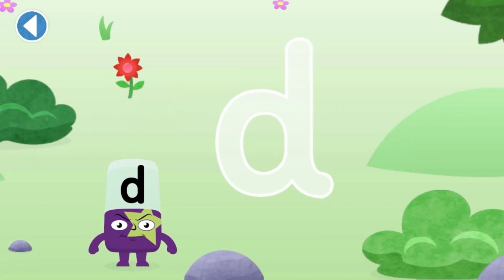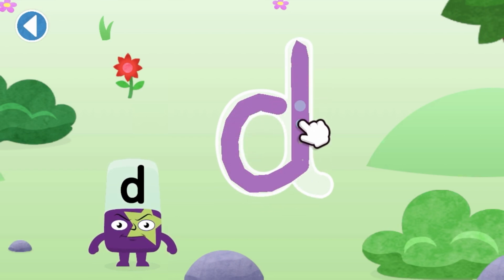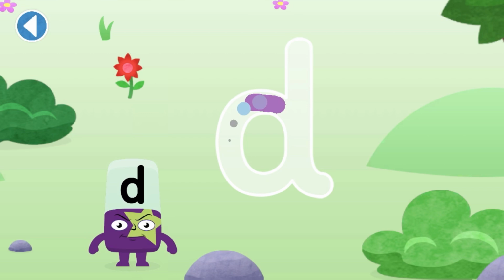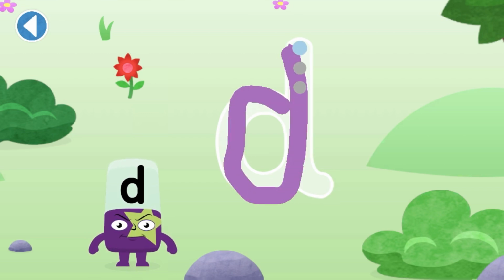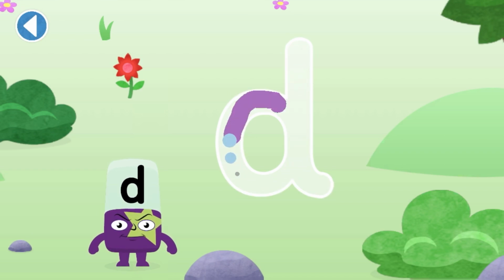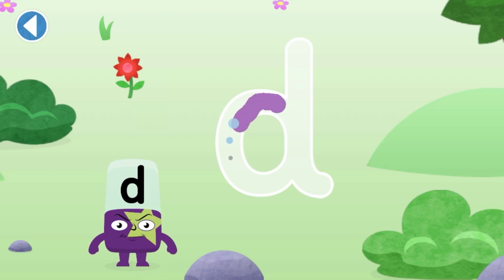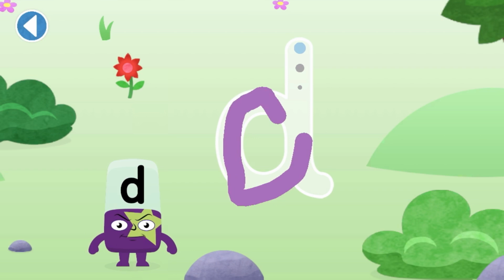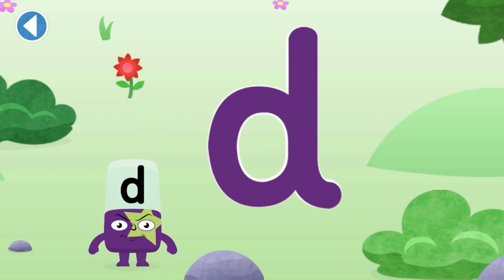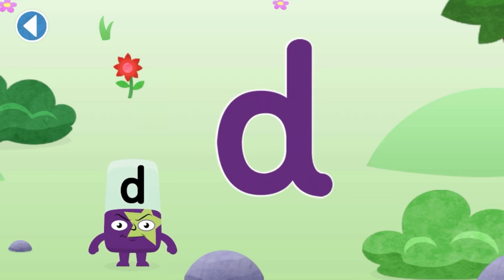Next. Can you trace the alpha block's letter? Use your finger to trace the letter. Try to keep your finger on the screen. Well done! You've met alpha block. D.